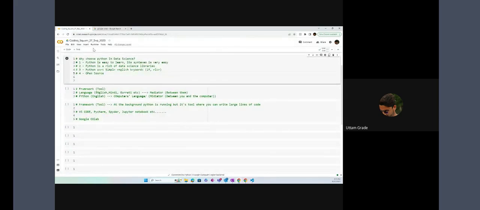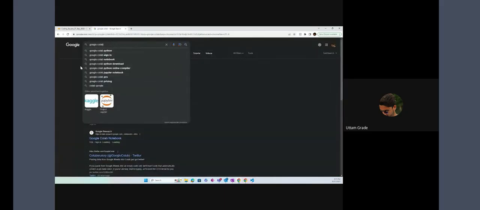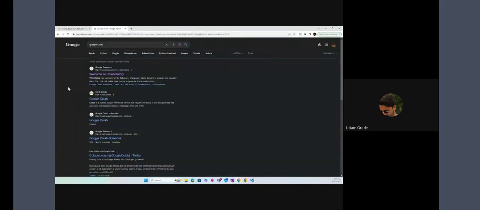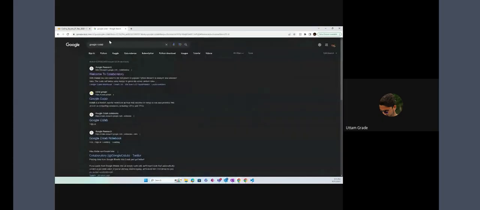But sir, why are we working on this? I'll explain to you. One thing, Google Colab is a Google site. Google provides us Google Colab free of cost. It is a web-based application, a web-based tool. Without internet, you cannot access Google Colab. The ones I have explained, Visual Studio, PyCharm, Spyder, are not web-based. You can use them without internet. So this is web-based.